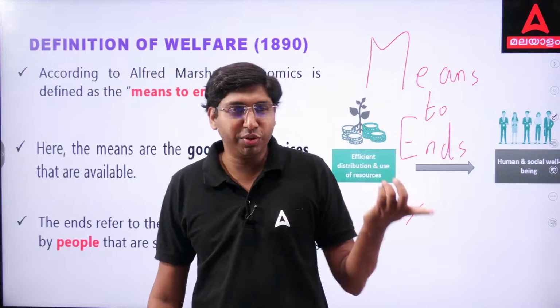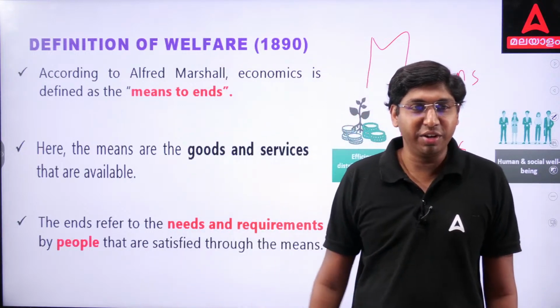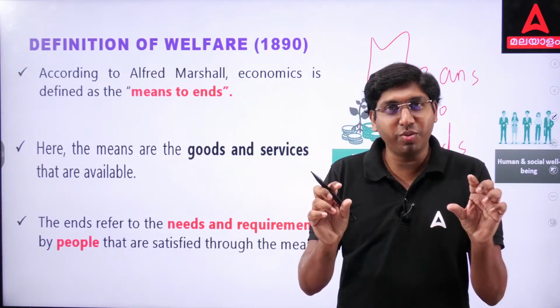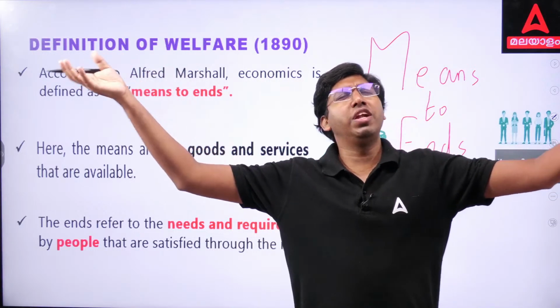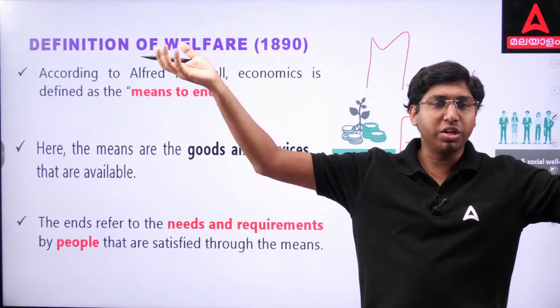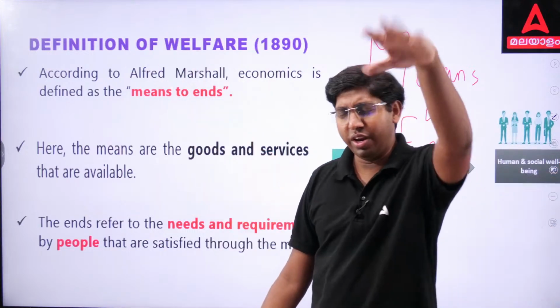In contrast to the definition provided by Adam Smith, he termed economics as a means to ends. He defined economics as what? Means to ends. But Adam Smith said economics is the science of wealth. Only one word, wealth. How is it created? Production of goods and services, import, export, consumption, production, everything involved. Finally, wealth.